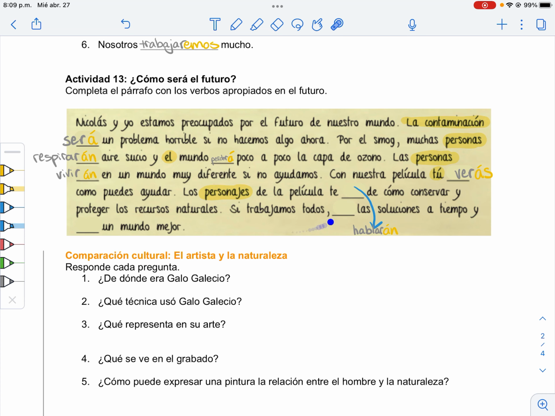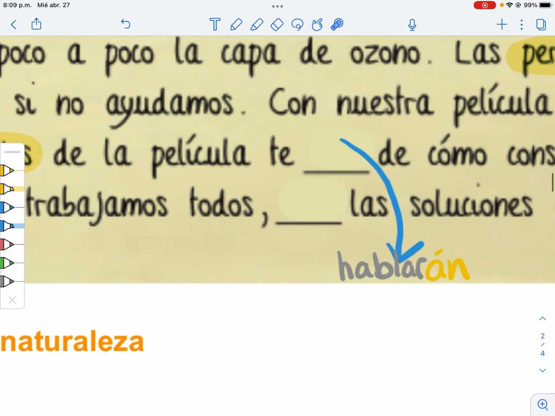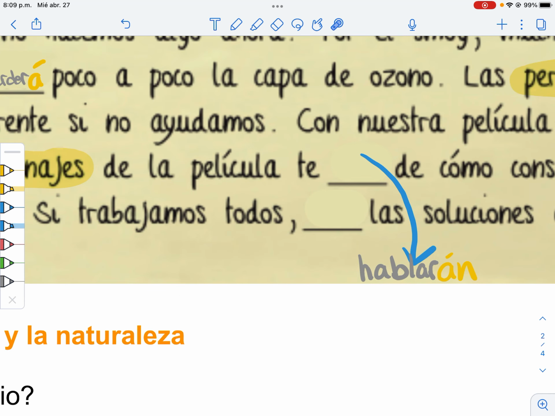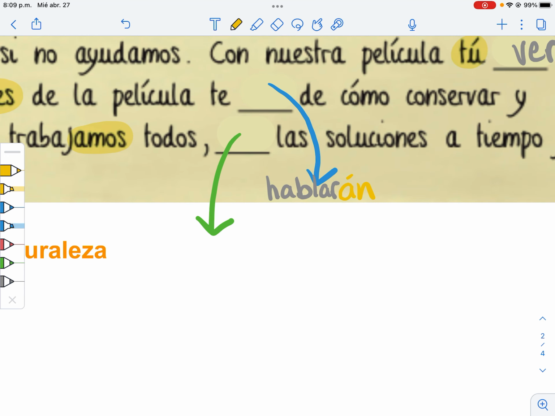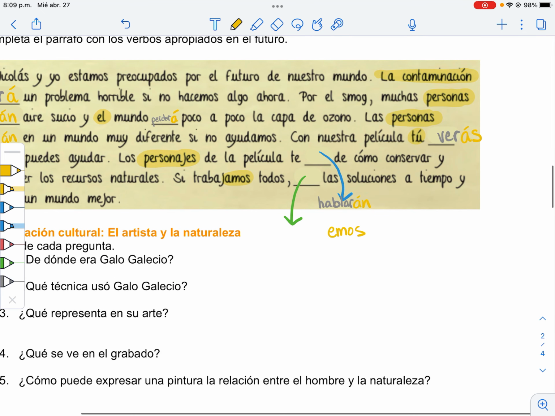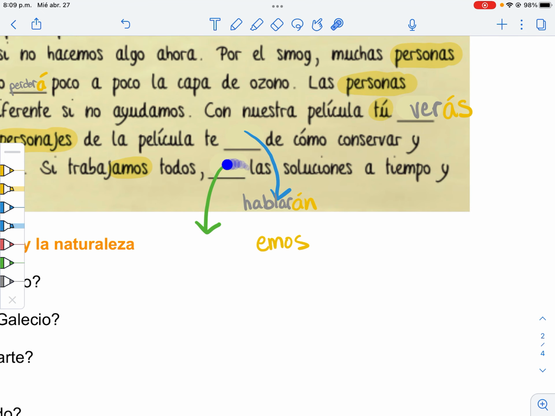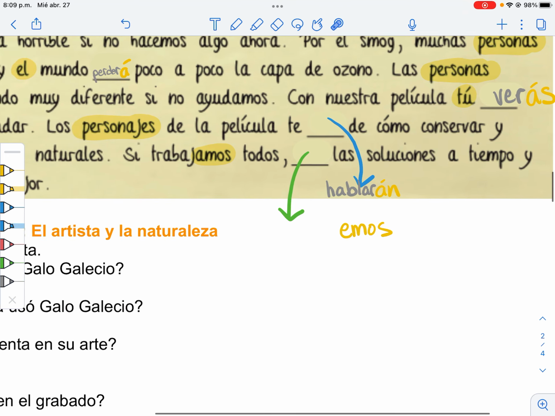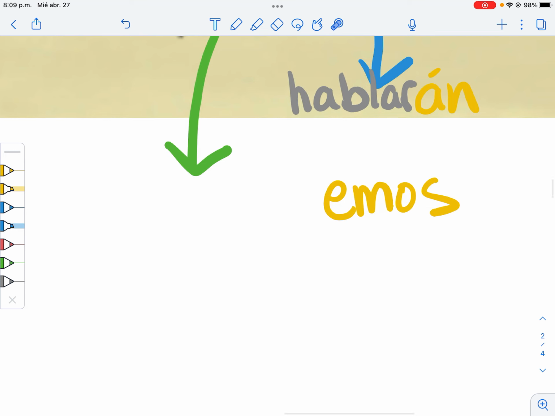Si trabajamos todos, that almost right there, that's a good clue that we're using a nosotros. So I'm going to do another whoops, I need more room kind of deal down here. Nosotros always ends in hemos. So, si trabajamos todos, las soluciones a tiempo. We will do something with the solutions on time. Well, we should probably find them, so let's go with that.